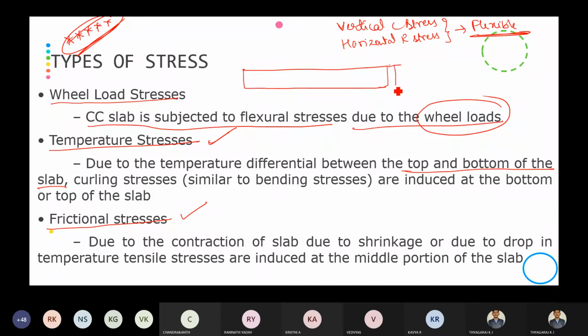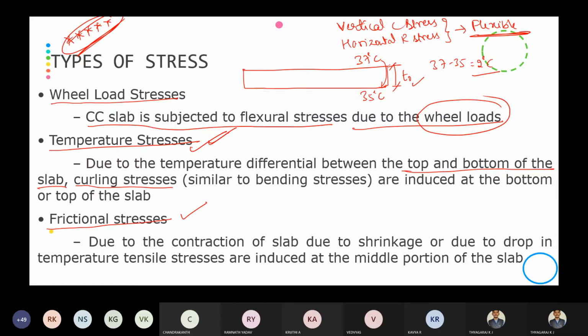If there is any temperature differential, for example, at the top it will be 37 degrees Celsius and at the bottom it will be 35 degrees Celsius. So the temperature differential is 37 minus 35, that is 2 degrees Celsius. If there is any temperature difference between the top and bottom of the slab, curling stresses are going to occur. That is the temperature stresses.